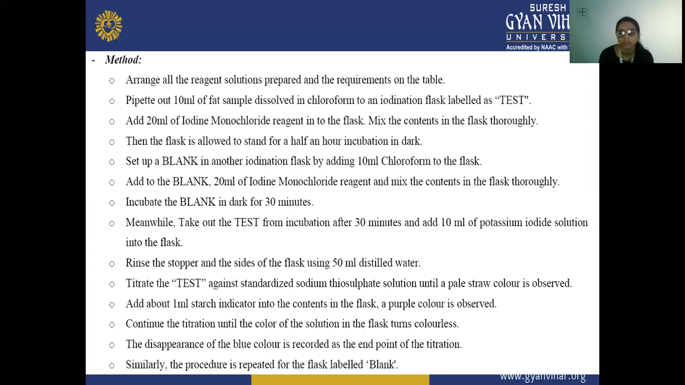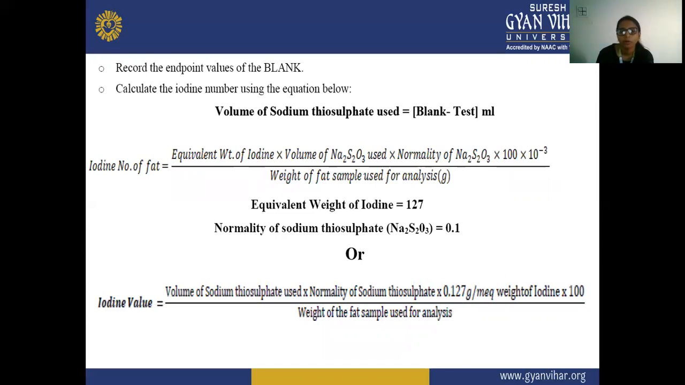Then we rinse the stopper and the sides of the flask using 50 ml distilled water. Then we titrate the test against standardized sodium thiosulfate solution until a pale straw color is observed. Add about 1 ml starch indicator to the content in the flask. A purple color is observed. Then we continue the titration until the solution in the flask turns colorless. The disappearance of the blue color is recorded as the endpoint of the titration, and similarly this procedure is repeated for the flask labeled blank. Next, record the endpoint value of the blank.